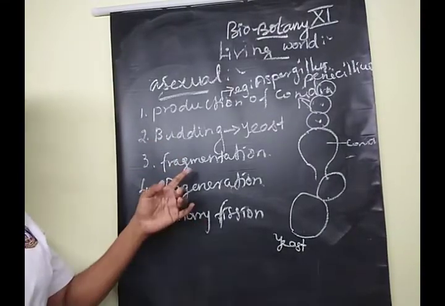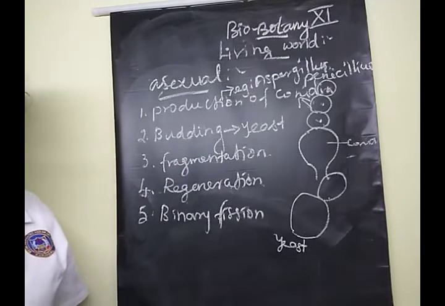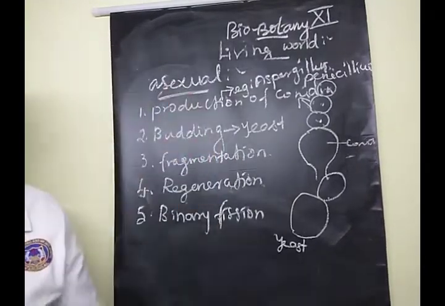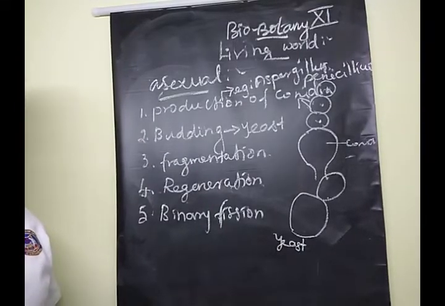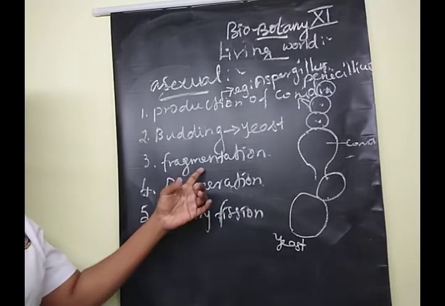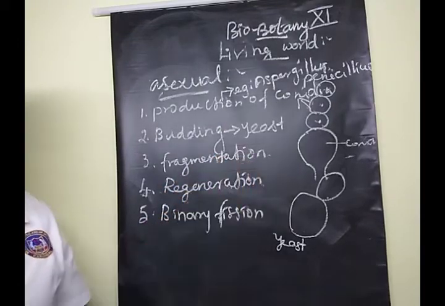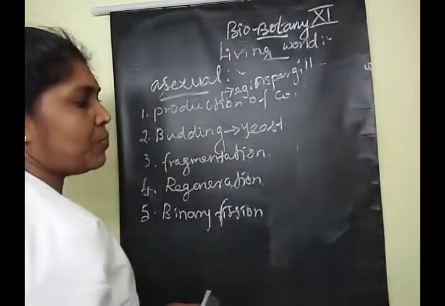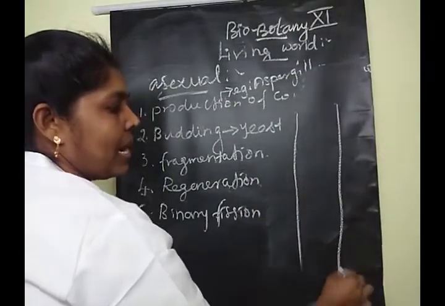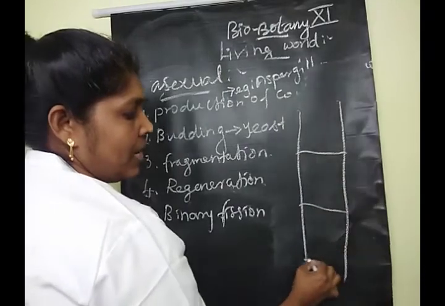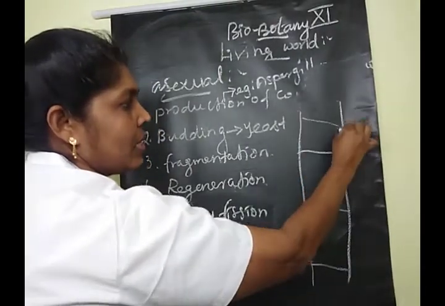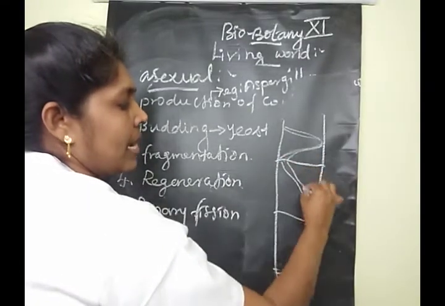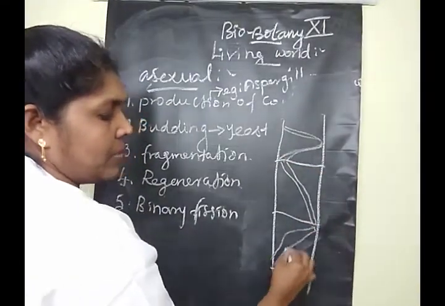Clear? The next one is fragmentation. Fragmentation happens in plants that are mostly multicellular in nature. One organism example is Spirogyra. This is Spirogyra. The plant body, the thallus, is present. In this thallus body, ribbon-shaped chloroplasts are present, children.